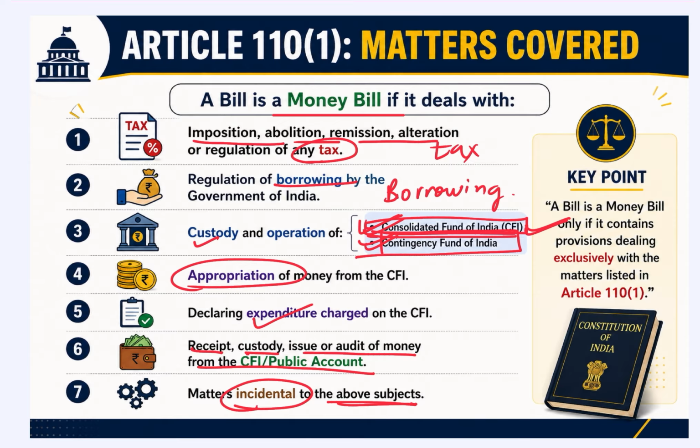So in a broad understanding, if any matter is related to tax, borrowing of the Government of India, money charged from the Consolidated Fund of India, appropriation of money from the Consolidated Fund of India, any type of receipt, custody, issue or audit of money, or any other matter which is related to it, it will be classified as a money bill. Any other matter will not be classified as a money bill. So a bill is a money bill only if it contains provisions dealing exclusively with these matters.